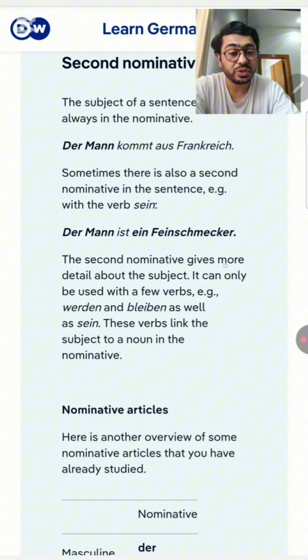The second nominative gives more detail about the subject. So now we can understand why we use the second nominative.